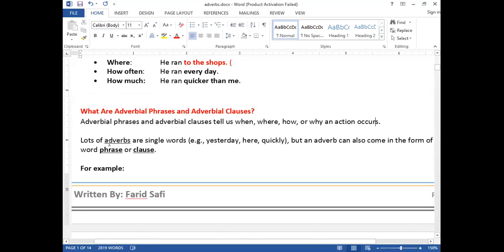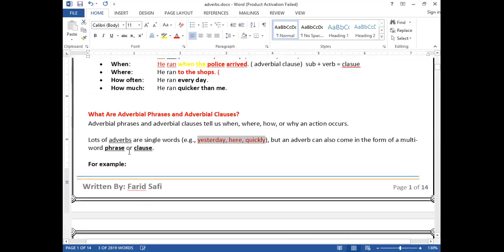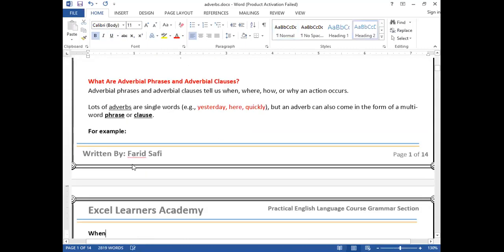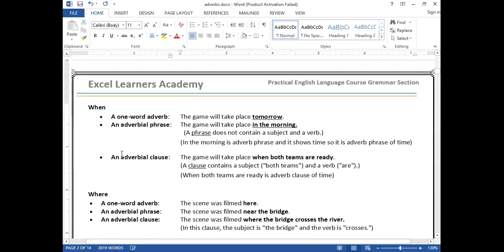Clear? Lots of adverbials are single words. Single words like what? Here, yesterday, and quickly. They are called adverbs. But an adverbial can also come in the form of more words. Very good. So multiple words can be what? It can be a phrase or it can be a clause. For example, there are examples as we studied earlier. One word, a one word adverb.